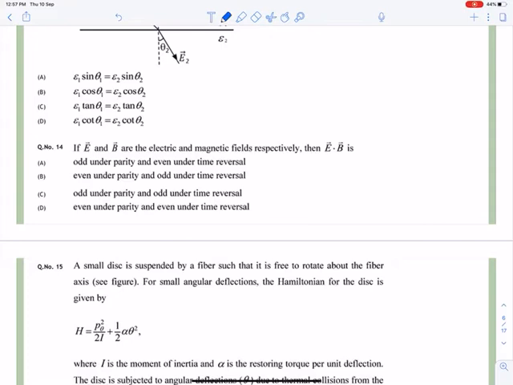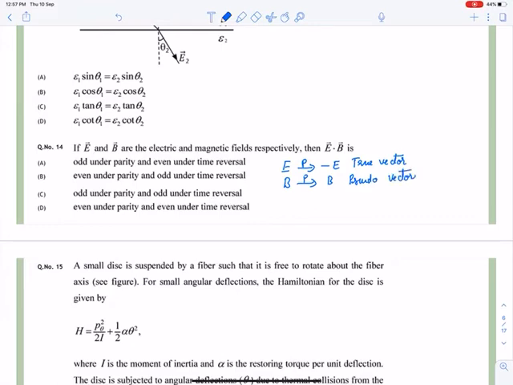So we know that E is a true vector. That means if I apply parity, it should change sign. It is a true vector, it changes sign. And the magnetic field is a pseudo vector, so if I operate with P, it keeps the plus sign. So it is a pseudo vector.